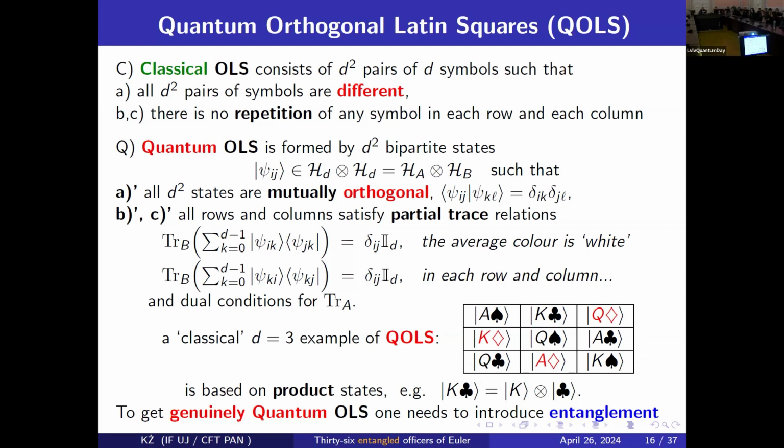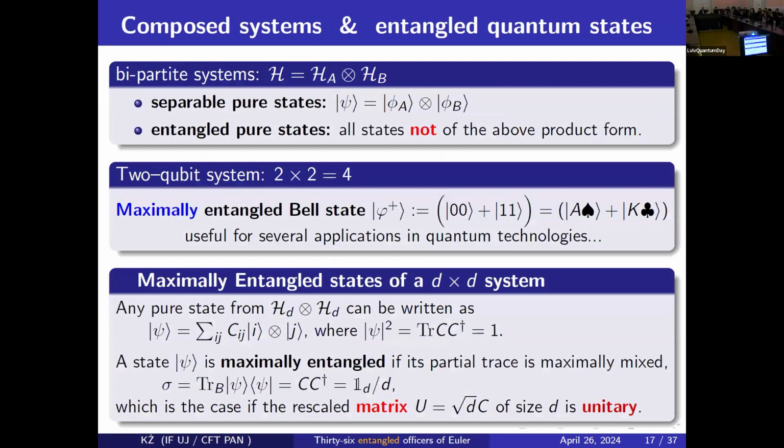Without going into technical details, I will only mention one thing. For composed systems, we know separable states without correlations and entangled states with correlations, like those Bell states. They are maximally entangled because the entropy of entanglement, which can be defined precisely, is maximal.